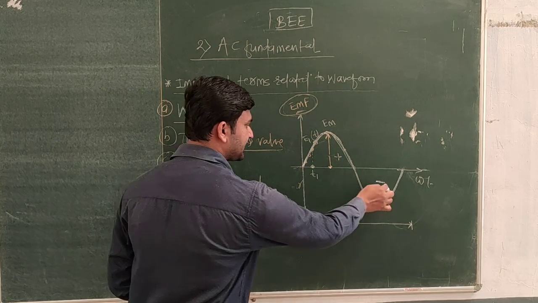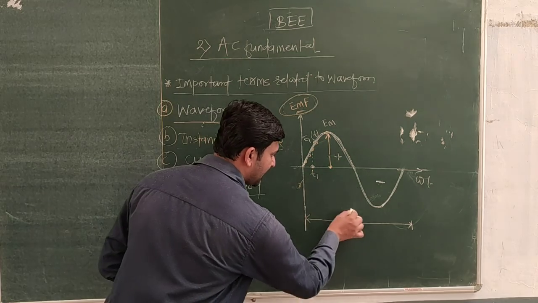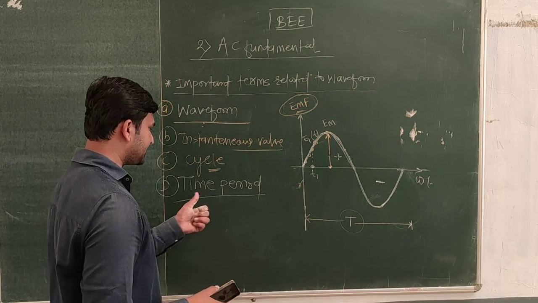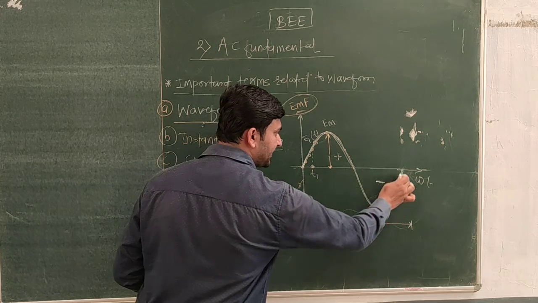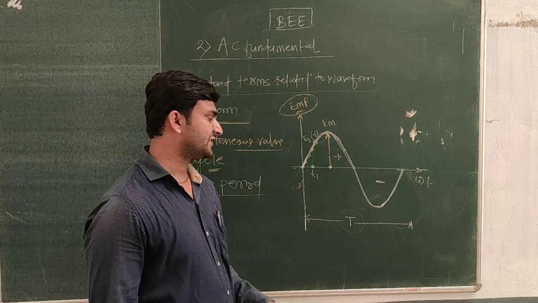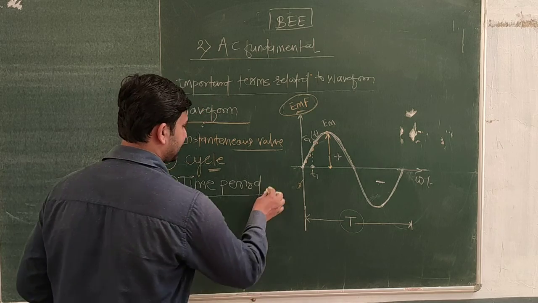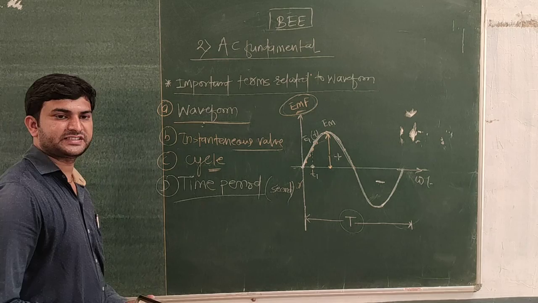This positive half cycle and negative half cycle go on repeating after this time period T. So the time period is defined as the time required to complete one cycle, and it is measured in seconds.